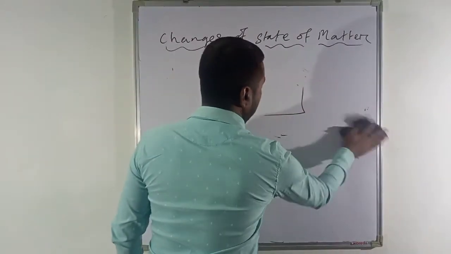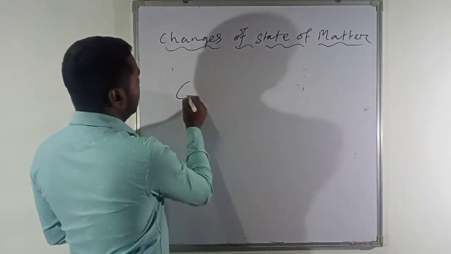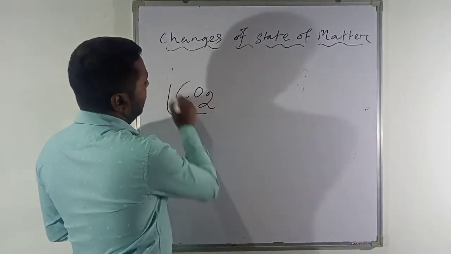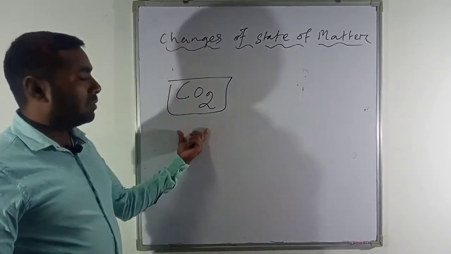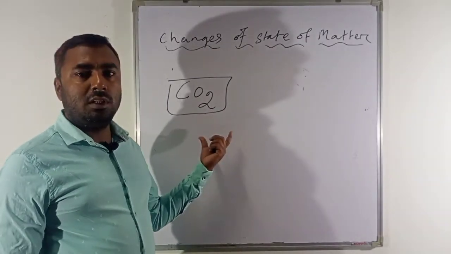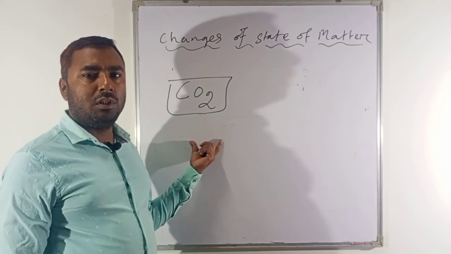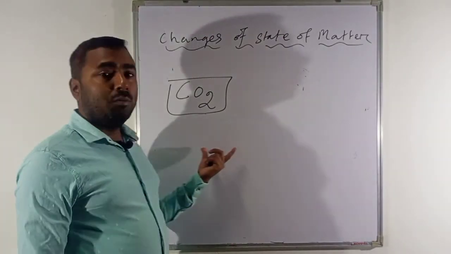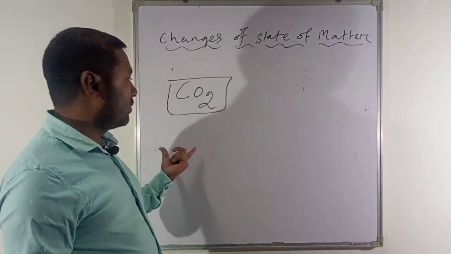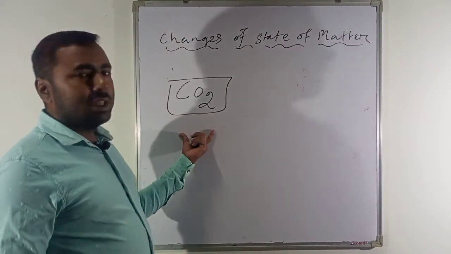If you take the example of carbon dioxide, which is a gaseous state of matter. Carbon dioxide is what we expel during the process of breathing, and it is an excretory product of our body. You will come to know about that in class 10 in the lesson Life Processes. I will teach you that also, don't worry. So it is a gaseous state of matter.